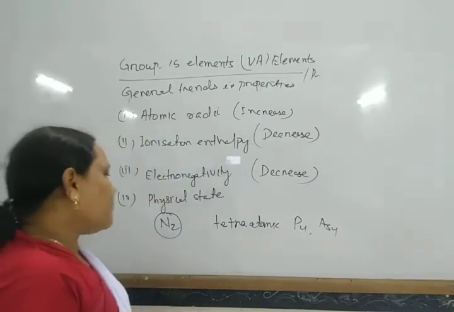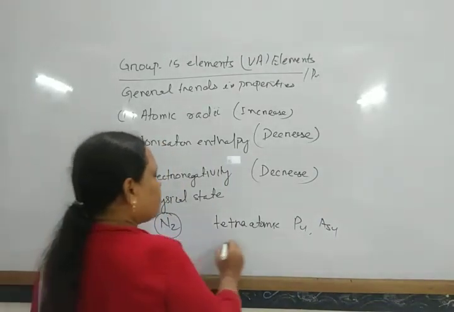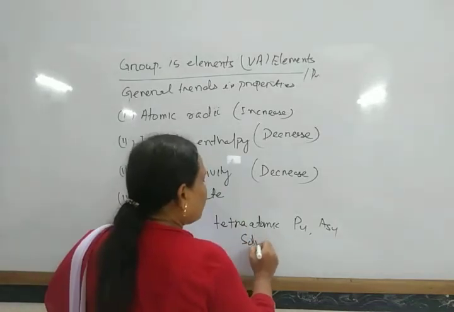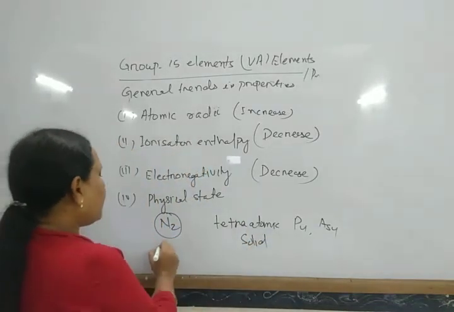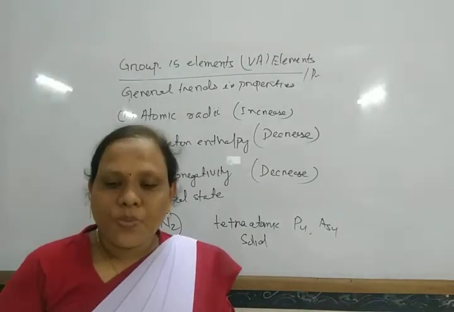Nitrogen is a gas while all others are solids at room temperature.